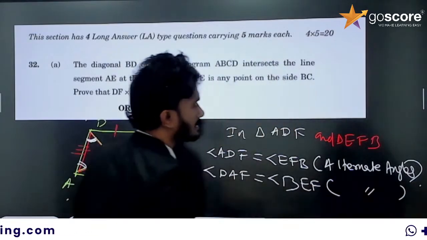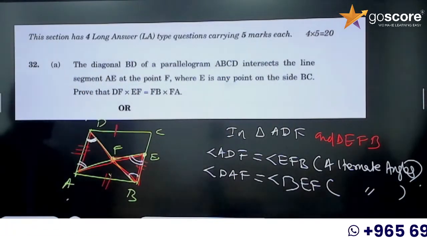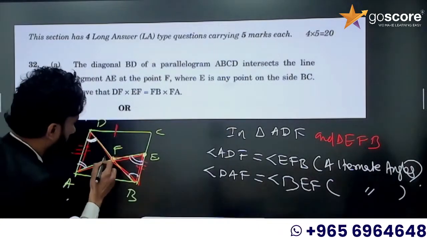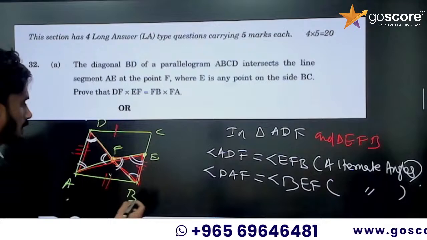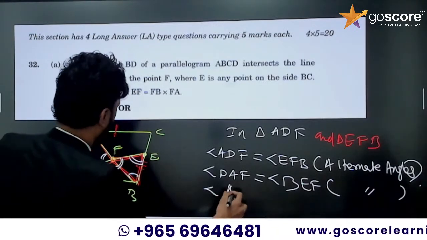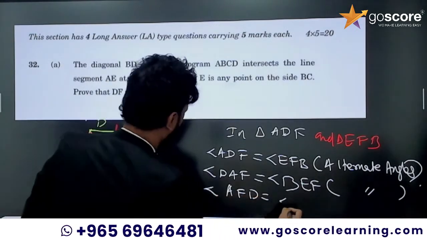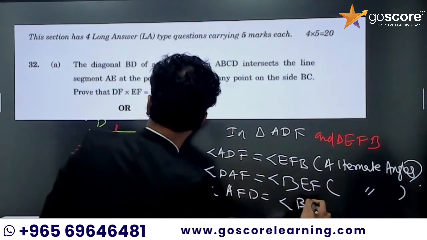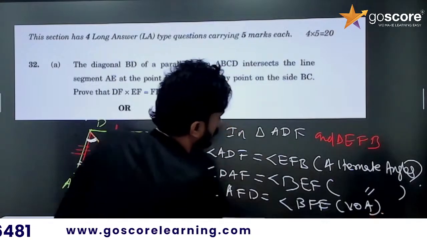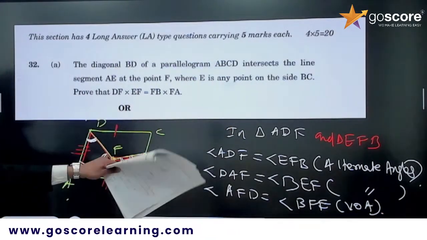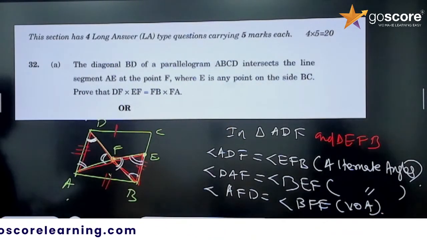Same alternate angles. Next one, you can see in these two triangles vertically opposite angles. So angle AFD equal to angle BFE. Vertically opposite angles. So these two triangles are congruent.